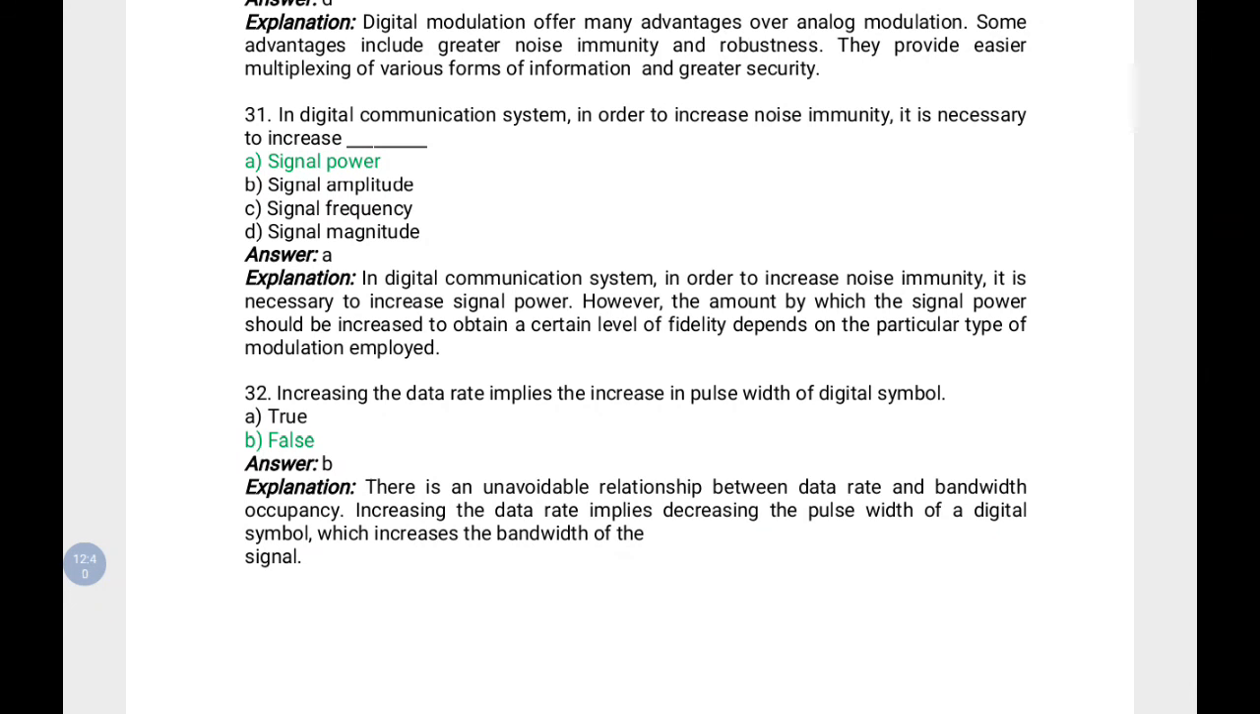Increasing the data rate implies an increase in pulse width of the digital symbol. If you want to increase the data rate, it means an increase in pulse width of the symbol. Actually it is a false statement, because the relationship between data rate and bandwidth is the correct one. Bandwidth and data rate are related. So increasing data rate implies decreasing pulse width of the digital symbol, which increases the bandwidth of the signal. So this is the relation.